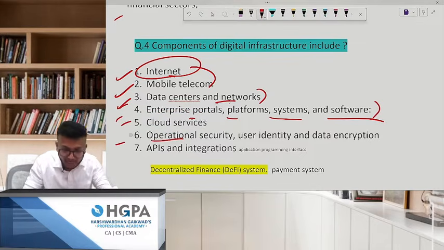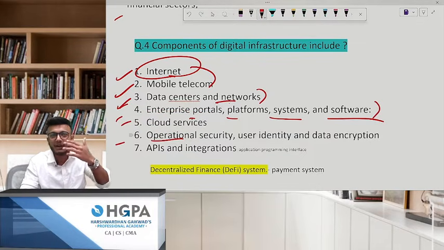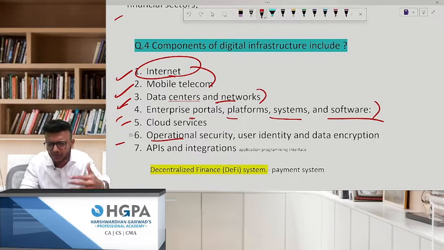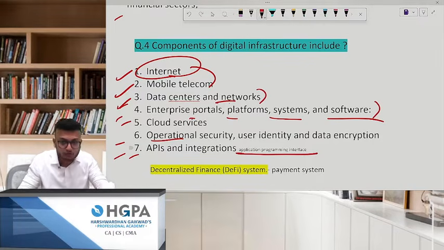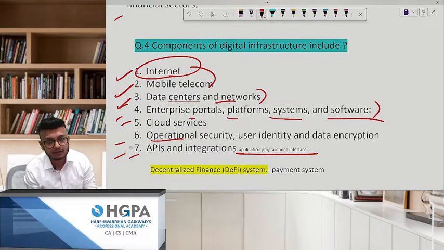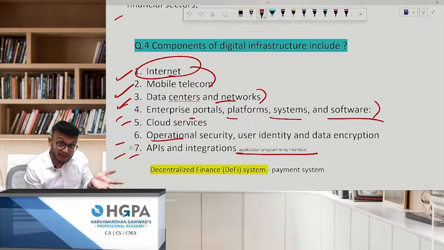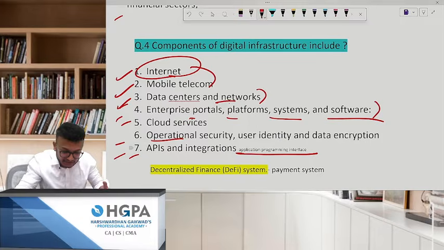Next, operations. You also need encryption, right? For example, the security and all that stuff, antivirus. And last is what? Application programming interfaces, APIs, and integration. You need to integrate all of this stuff. And you see what level of integration Ola and Uber have. Wherever you are standing, they will track that location. Then they will send the local driver who is standing at your place. There's a map which also starts. All this is integration.